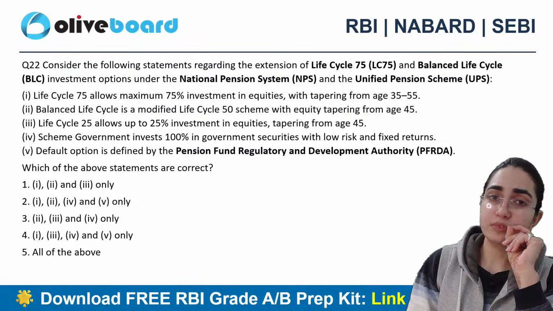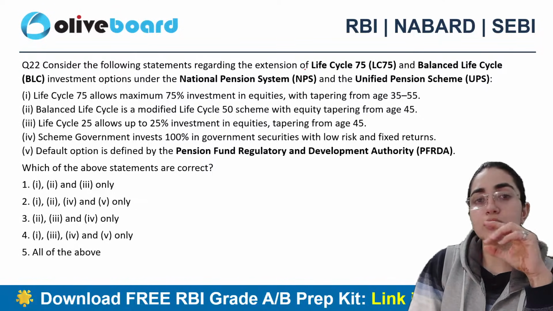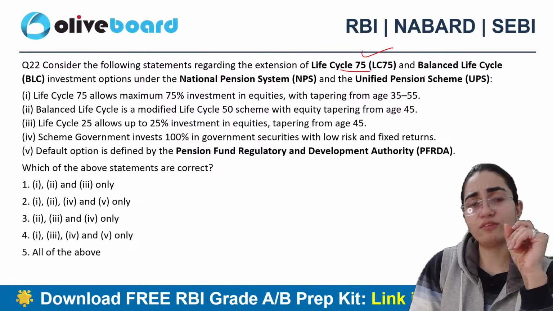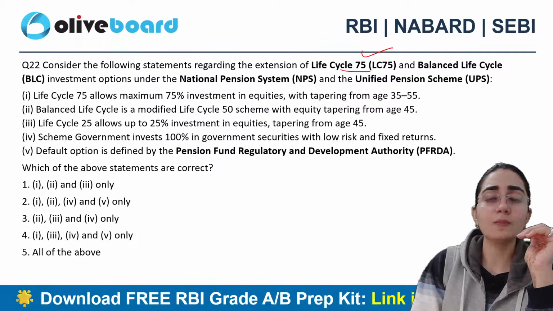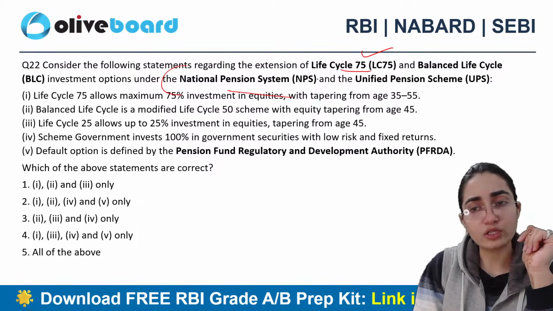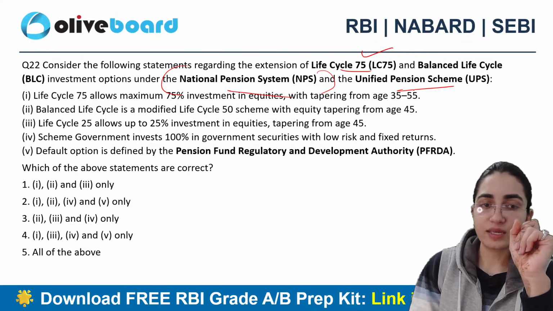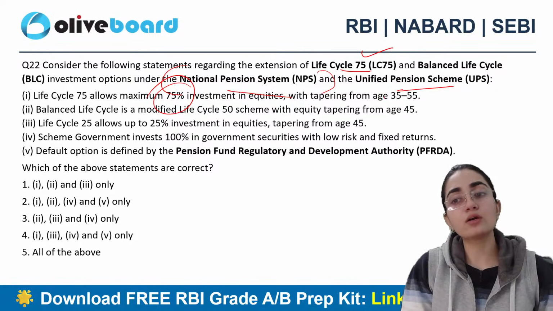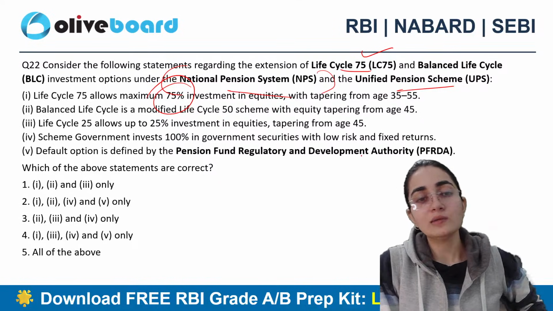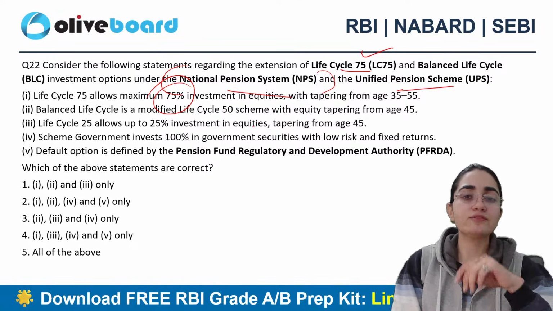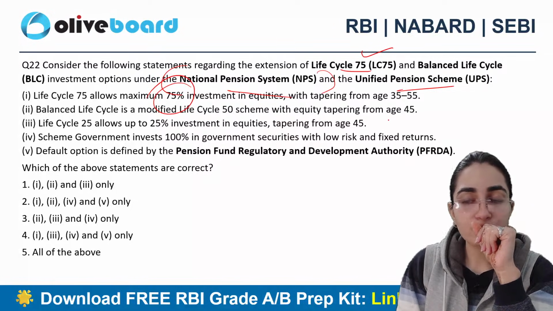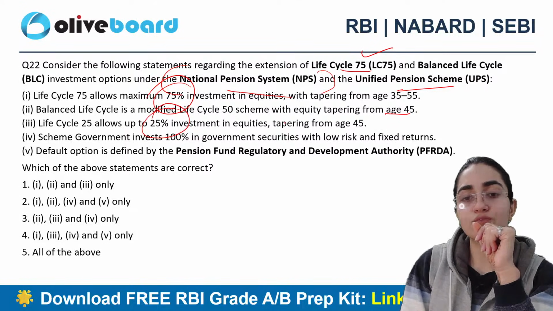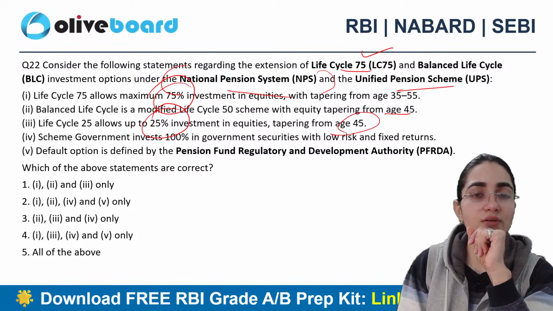Okay. 22nd question says, which of the following statements is correct? That is all related to extension of Life Cycle 75, LC 75, and Balanced Life Cycle investment options, and that too under the National Pension System and Unified Pension System here. Life Cycle 75 allows a maximum of 75% investment in equities, with tapering from age 35 से लेके 55 तक. Balanced Life Cycle is a modified Life Cycle 50 scheme with equity tapering from age 45. Life Cycle 25 up to 25% of investment in equity tapering from age 45.